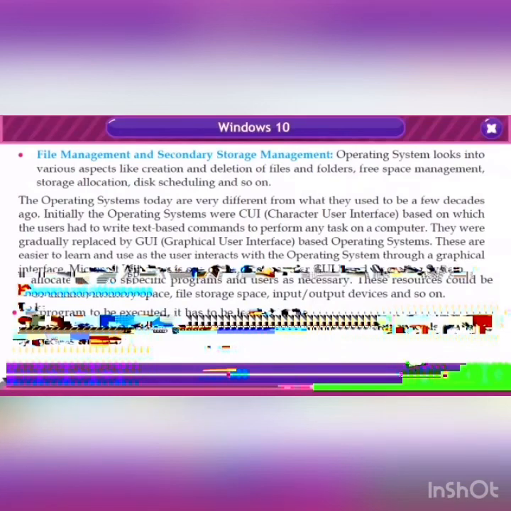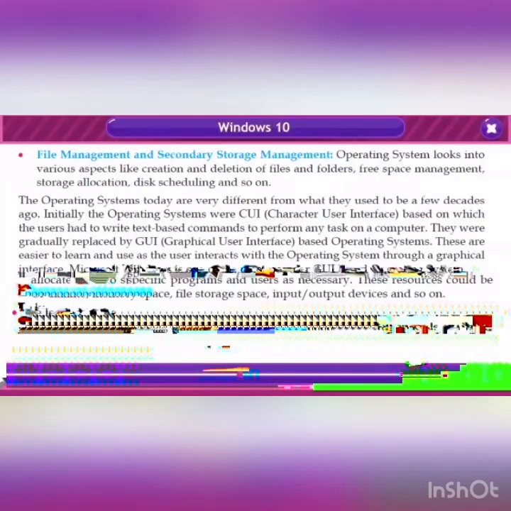The operating systems today are very different from what they used to be a few decades ago. Initially, the operating systems were CUI, character user interface, based, on which the users had to write text-based commands to perform any task on a computer. They were gradually replaced by GUI, graphical user interface, based